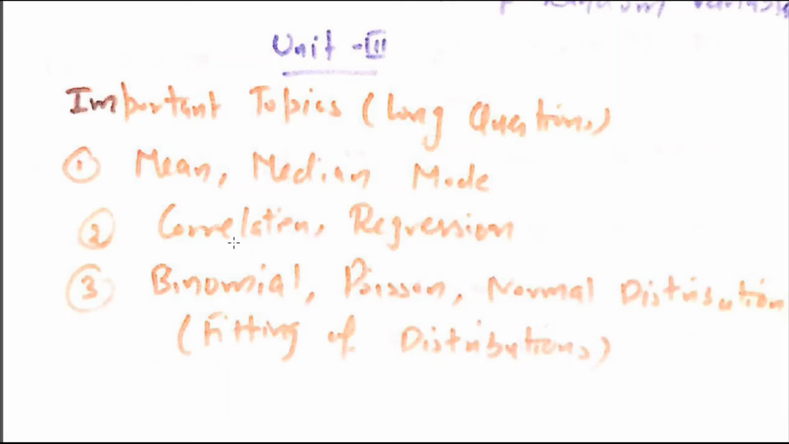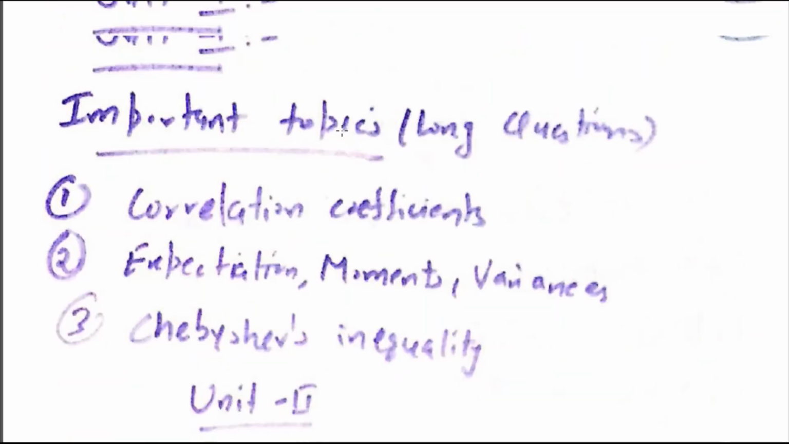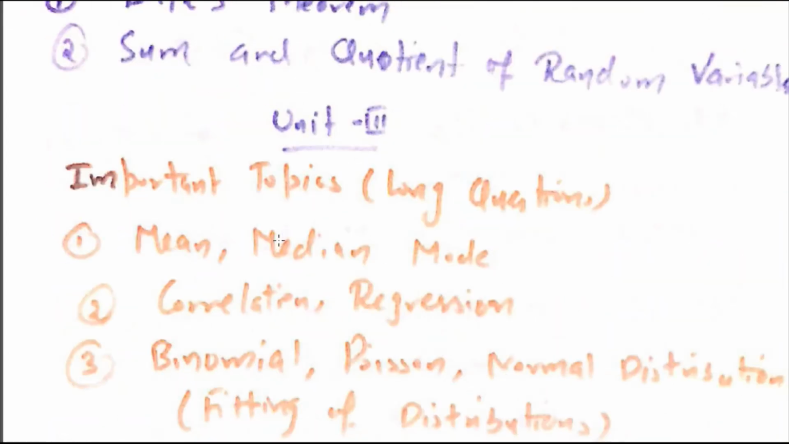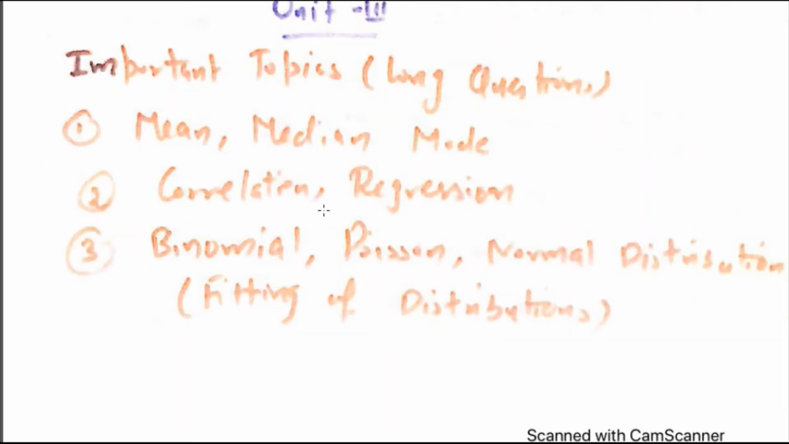So second topic is correlation and regression. Correlation is also covered in the first unit, but in the first unit it is related to given data of x and y. In unit 3 it is related to the probability density function. And one more topic is regression. So the third important topic in unit 3 is related with distributions. There are mainly three distributions in unit 3. One is binomial, second is Poisson, third is normal distribution. And the most important distribution is normal distribution.